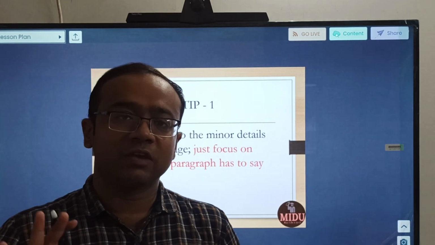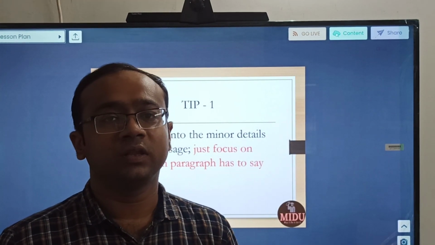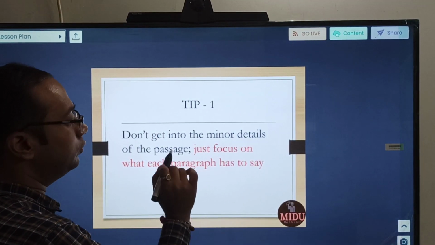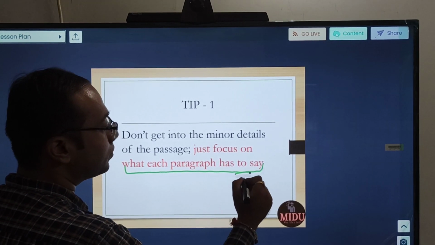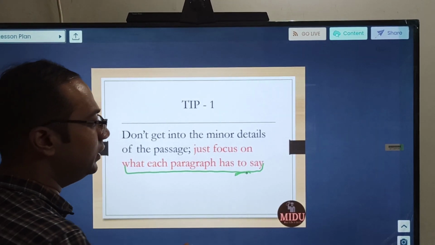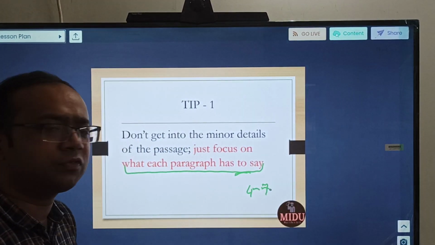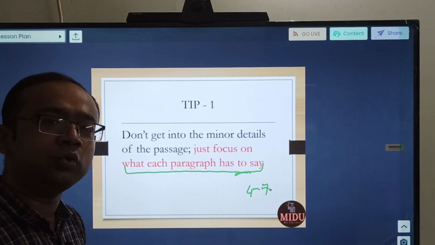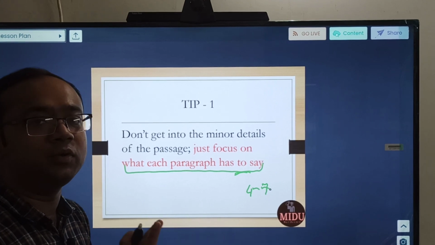Now I will be giving you 5 tips, and these are very effective tips for working on the RC part. First tip: do not get into the minor details of the passage, just focus on what each paragraph has to say. Each RC usually has 4 to 7 paragraphs, 5-6 in a normal scenario. You just read those paragraphs. Do not get into every detail, every year, or every word meaning. Just understand what the theme is all about.